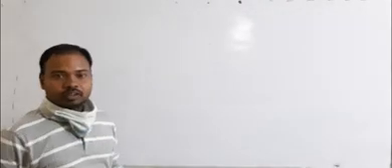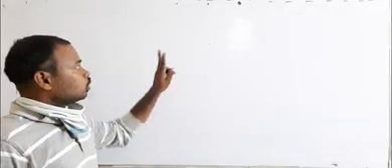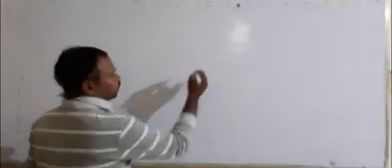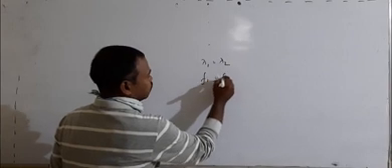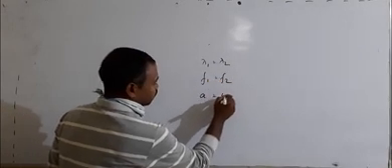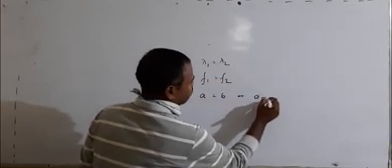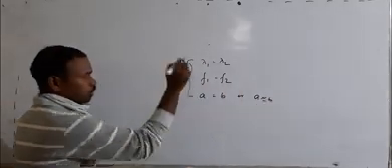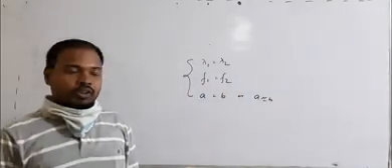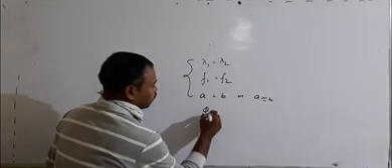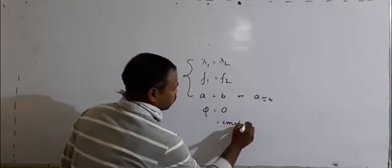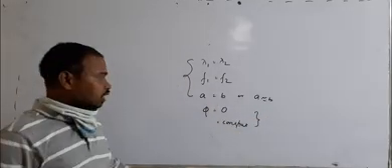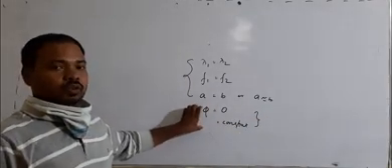You know what are the conditions for coherent waves? Two waves are said to be coherent if they have the same wavelength, same frequency, and either the same amplitude or nearly the same amplitude. This is the condition for coherent waves. Or you can say that they have no phase difference or a constant phase difference throughout the propagation. This is also a condition for coherent waves.